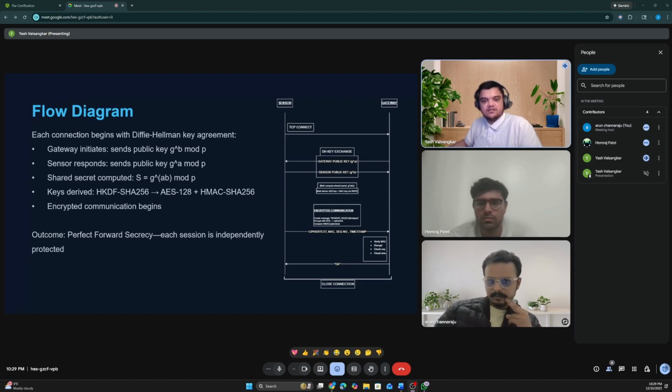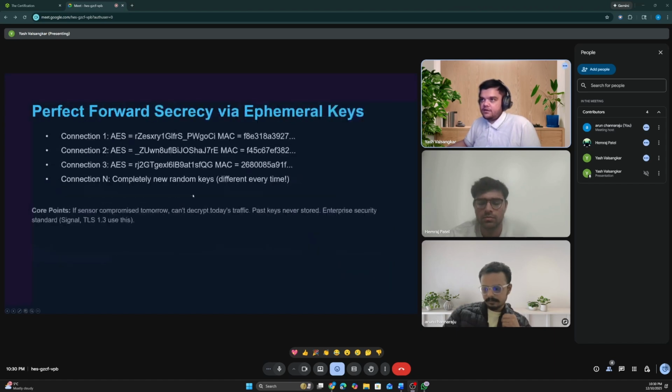Both parties feed the shared secret S into an HMAC-based key derivation function. This function stretches one secret into two independent keys: one AES-128 encryption key and another HMAC SHA-256 authentication key. The key point here is that the key handshake happens before any data is sent. If an attacker can't complete the handshake, because he doesn't have the DH values, he can't communicate at all. Attacks are blocked at layer 1.